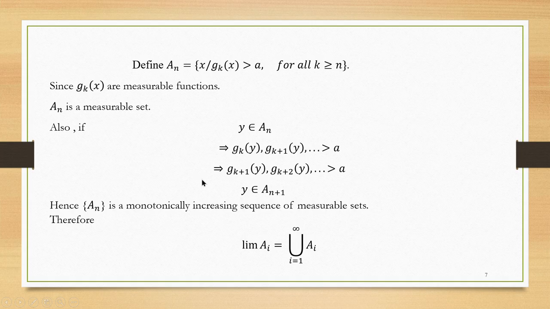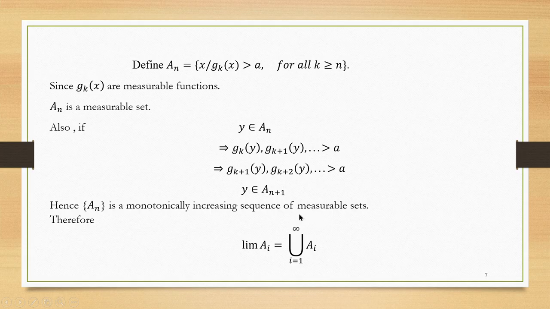Now we have to prove that A_n is a subset of A_{n+1}. That means first I am going to choose an element y belonging to A_n. Therefore, g_k for all k greater than n are greater than a. Therefore, g_{k+1}, g_{k+2} all are also greater than a. Therefore, y belongs to A_{n+1}. So, what we conclude is A_n is a monotonically increasing sequence of measurable sets.